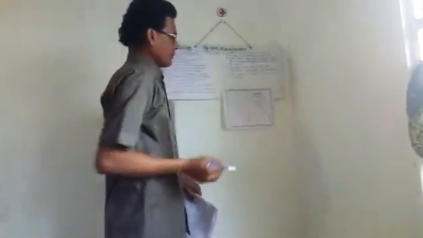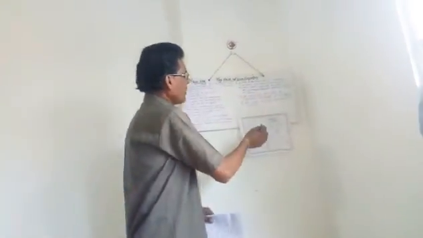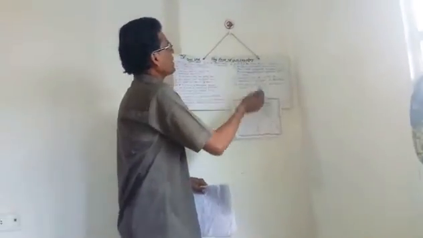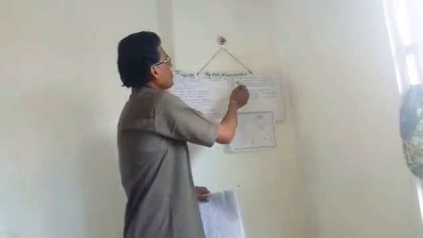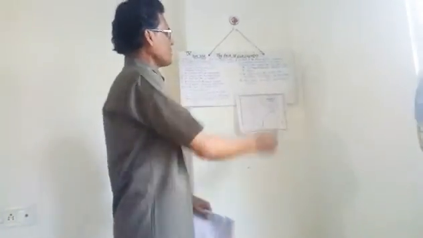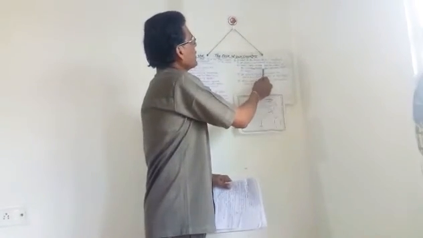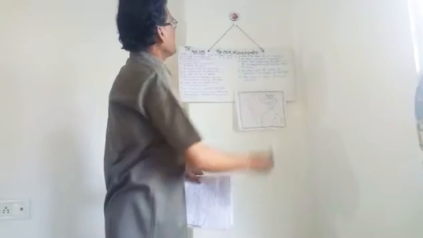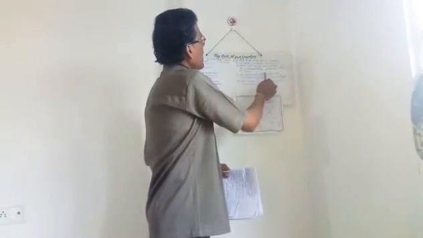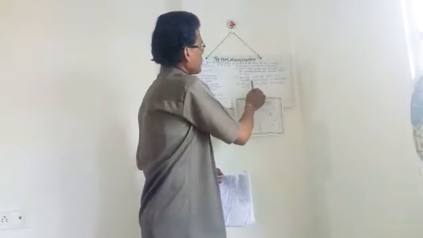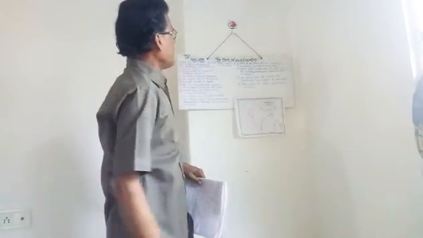Now, students, I am giving some questions, so you can do it here. Now see that. First question is, what is the name of our country? Second question is, in which continent is our India located? Which water bodies are located in the southern part, eastern part and western part of India?